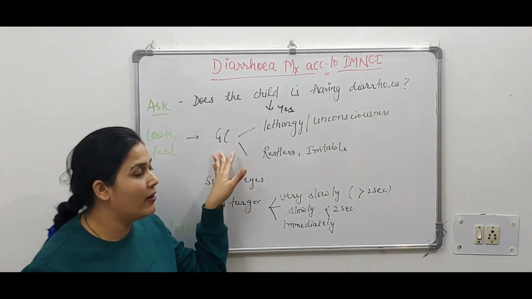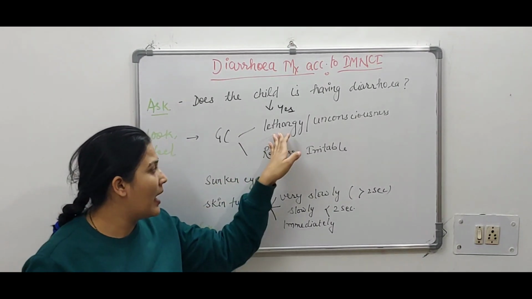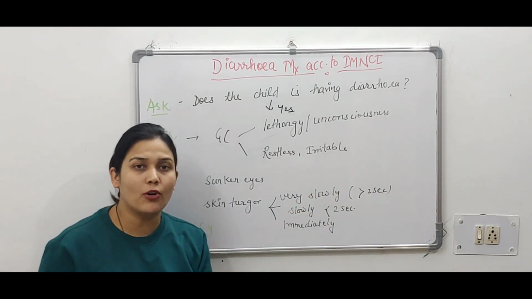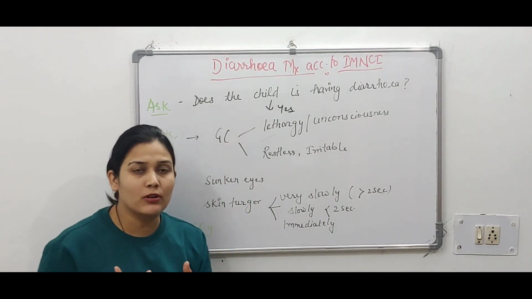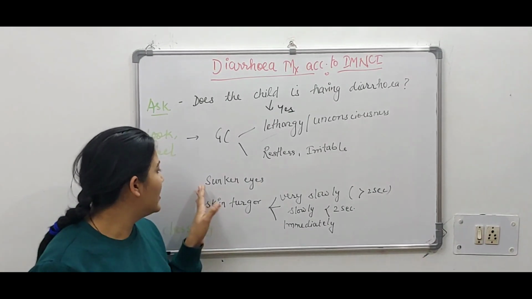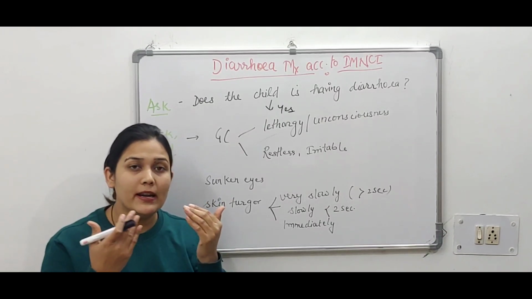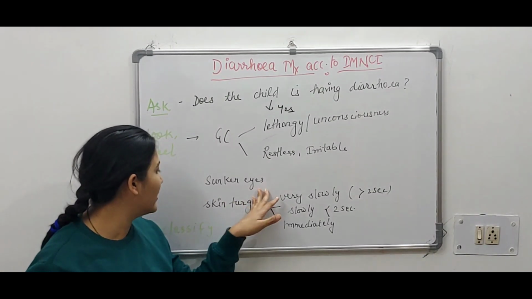So what will we look at? The general condition of the baby, whether the baby is lethargic or unconscious, restless or irritable, or normally not crying. Not crying means the baby is cyanosed or some other condition is there. That means the baby is pink, healthy but not crying, lying comfortably in the mother's lap. Second is shrunken eyes. Shrunken eyes means the eyes went inward, sunken because of dehydration. That will be shrunken eyes.